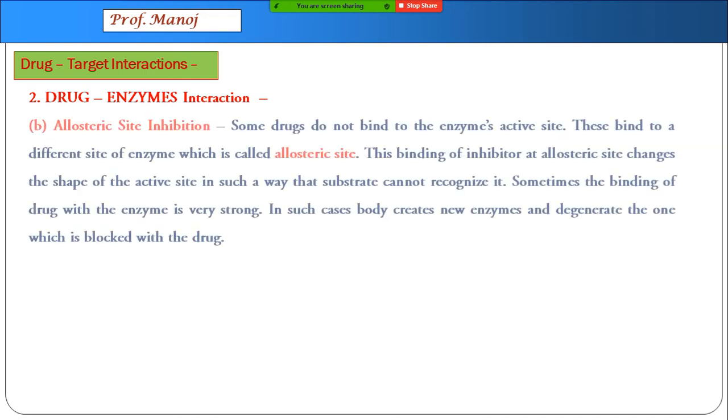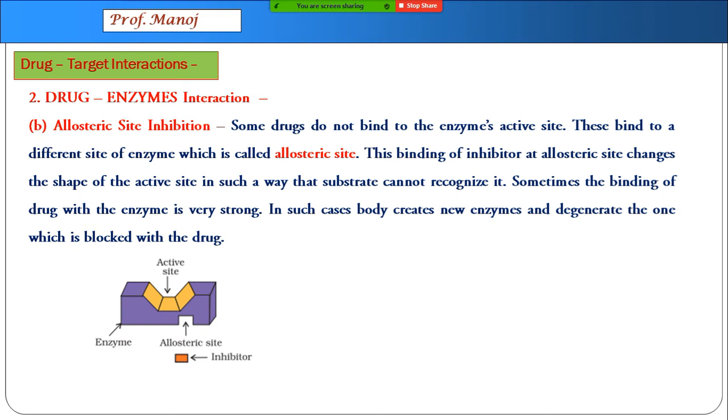The second type is called allosteric inhibition. This is something really very intelligent. The enzymes are found to have an active site and also known as allosteric site. Allosteric site actually is not used for any kind of binding, but it is used for recognizing the shape.